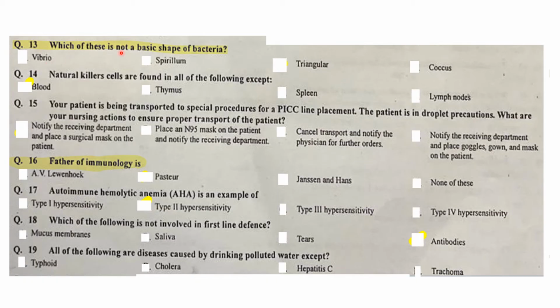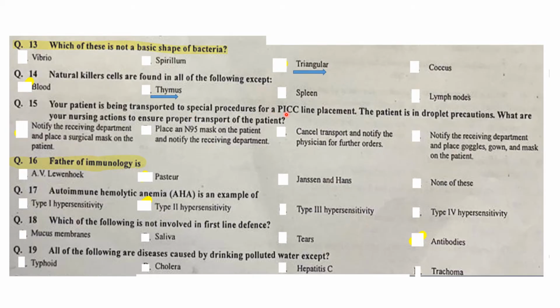Which of these is not a basic shape of bacteria? Triangular is not a basic shape of bacteria. Natural killer cells are found in all of the following except: the natural killer cells are not found in the thymus.